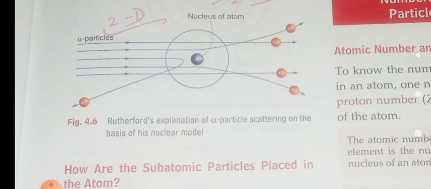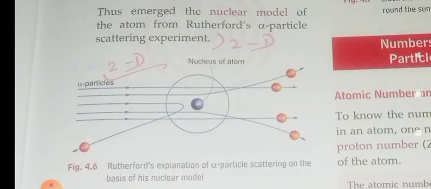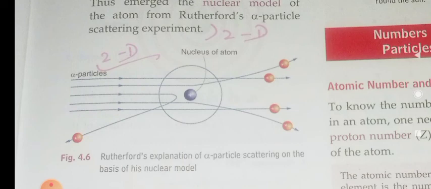So we know that electrons have negligible mass, isn't it? So the mass of the atom is accumulated, collected together at the center of the atom. Then Rutherford also theorized that electrons revolve around the nucleus at a large distance from it. Neutrons and protons are present in the center of the atom, that is the nucleus, and the electrons are present far away from the nucleus. This was the atomic structure given by Rutherford, and Rutherford discovered the nucleus. Is it clear, children?